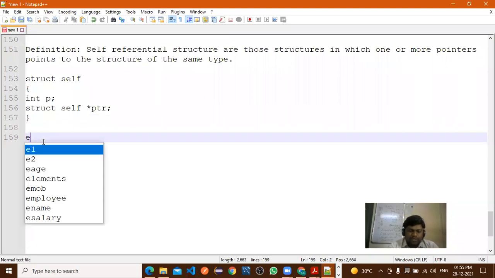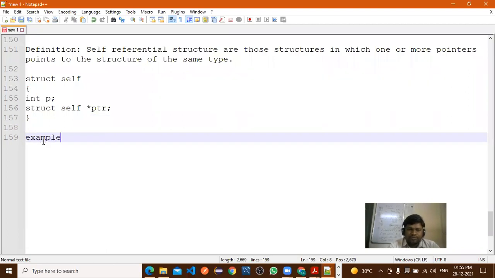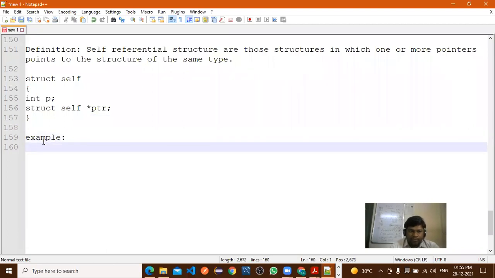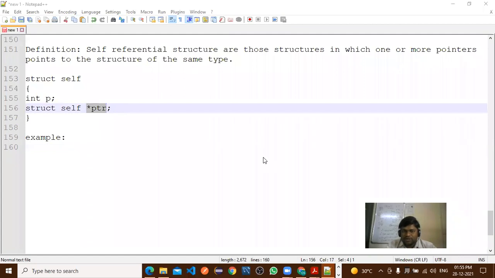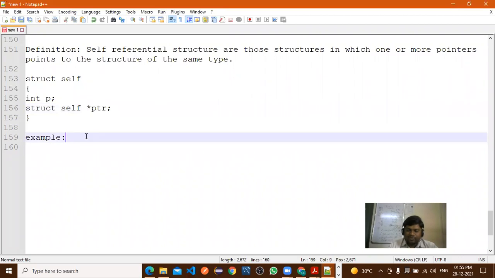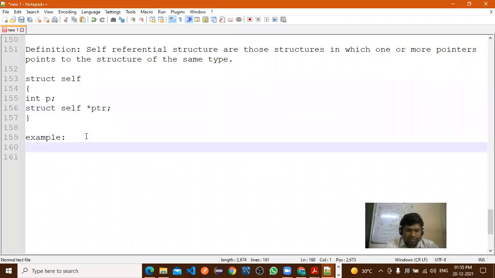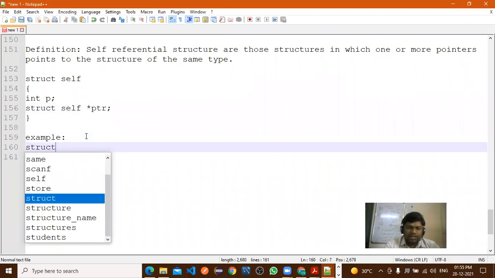Now, example. All of you understood what is meant by self-referential? If the structure is calling itself, it is called self-referential. But here, what is the change? The object we have considered is a pointer object. Now we'll see examples so that you get a clear idea.